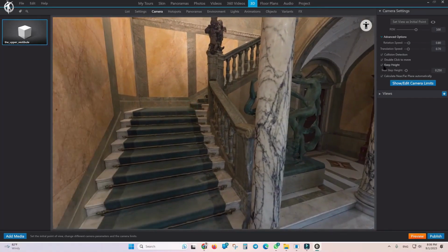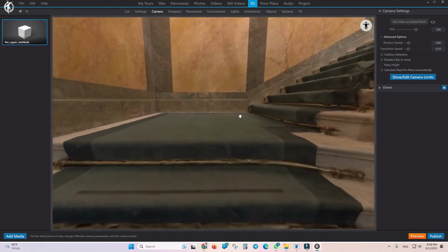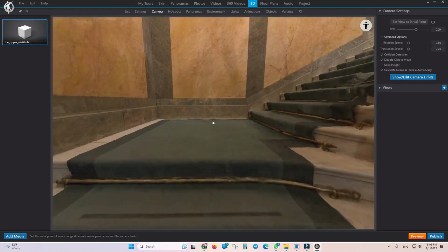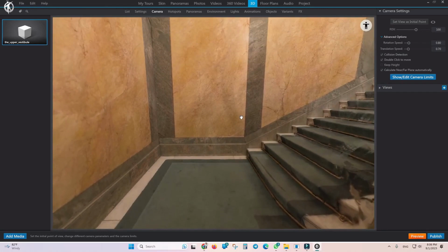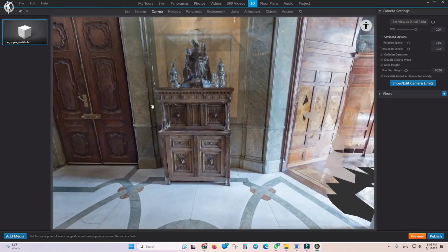But if I disable this keep height option, look, the character goes into the stairs and only stops at the next spot, so then the user has to adjust the height manually using the E and Q keys. This isn't ideal for me, so I try to keep the keep height option enabled so that the character can go up and down the stairs properly.